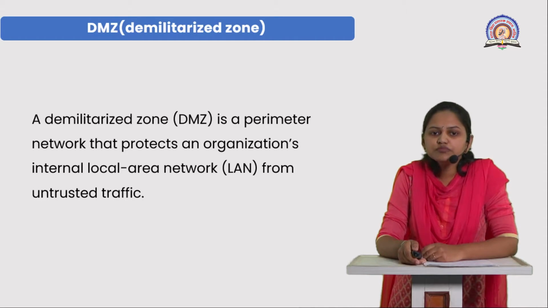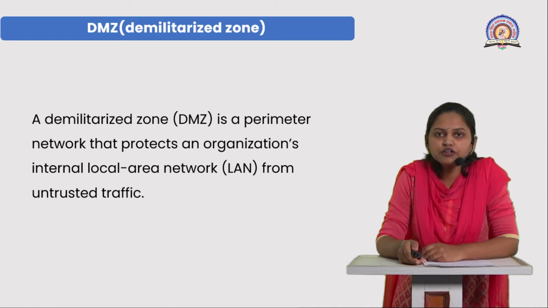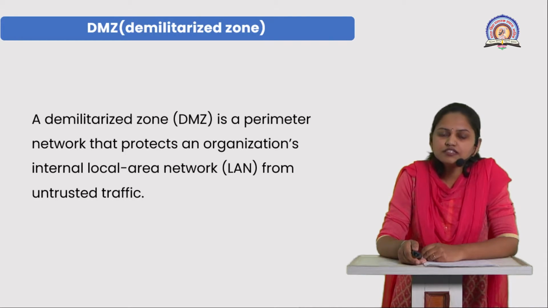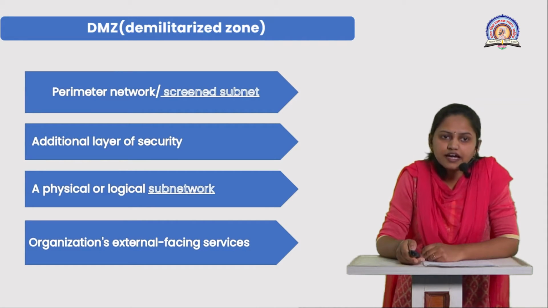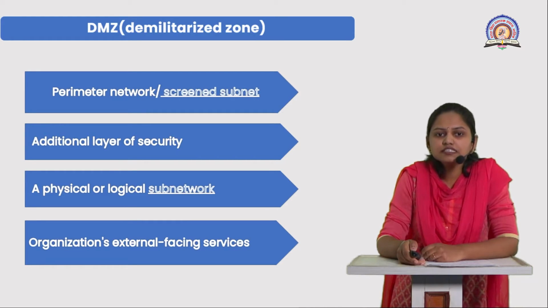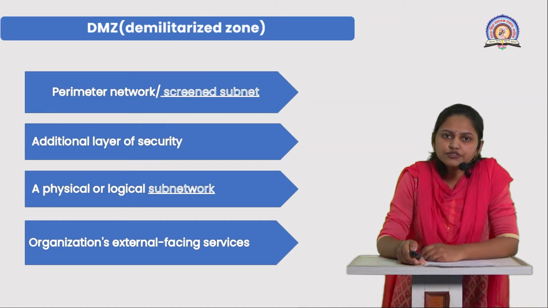A demilitarized zone is the perimeter or screened network that protects your organization from malicious activity, meaning from untrusted traffic or untrusted access. And then you can use the demilitarized zone concept here. You can say that the demilitarized zone is the perimeter network or the screened subnet. Why can we say that this is the screened subnet?